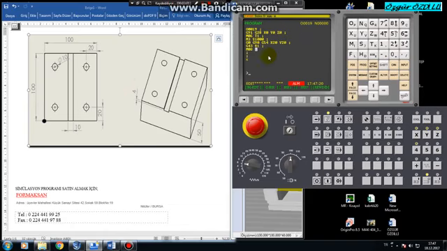Yes. Friends, there are 3 hole drilling cycles in Fanuc. G81, 82, 83. 81 is the short hole drilling cycle. 82 has a wait at the end, it is waiting. And 83 is called the peck drilling cycle with chip evacuation. Of course, the hole we will drill with the center drill is short, 5 mm. Let's select G81. Now we write the cycle.